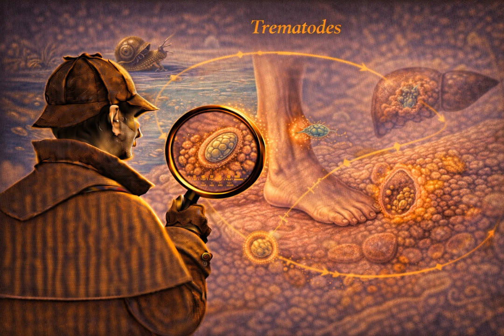Stage 1 is the entry. Swimmer's itch, or cercarial dermatitis. When the larvae first penetrate the skin, you get an intensely pruritic papular rash right at the entry site. It's basically a localized allergic reaction to the invader. And then stage 2 happens a few weeks later. Katayama syndrome. This is acute schistosomiasis. This happens right when the worms mature and suddenly start laying eggs. The system gets flooded. Yes.